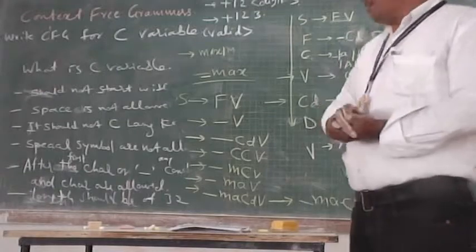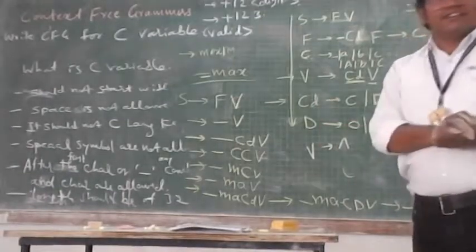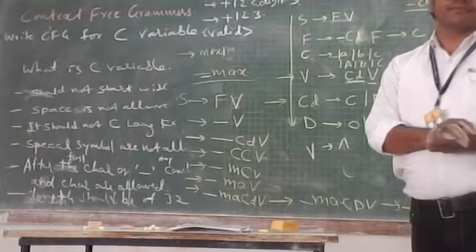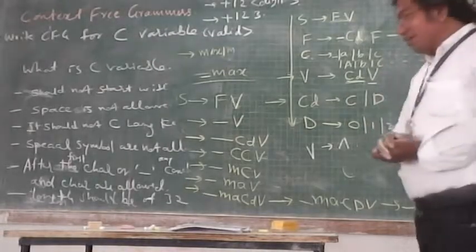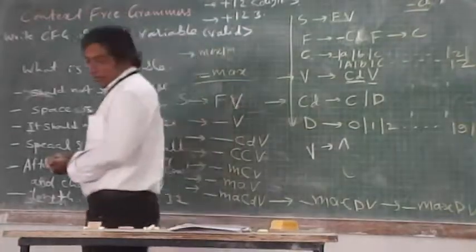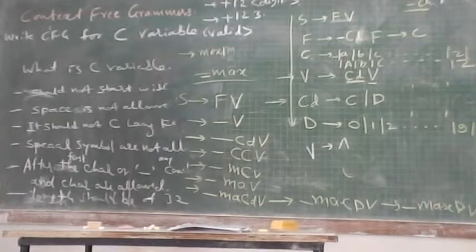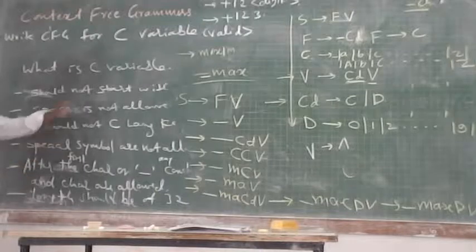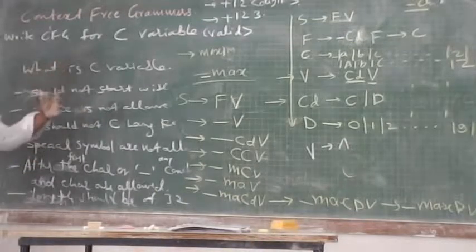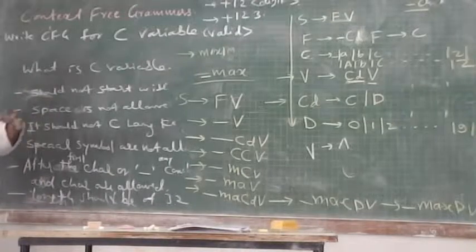So this is really the way of designing something. So here I only wanted to make you realize the process of thinking for the design of a grammar. So you should be able to design any kind of context-free grammar for any given problem.